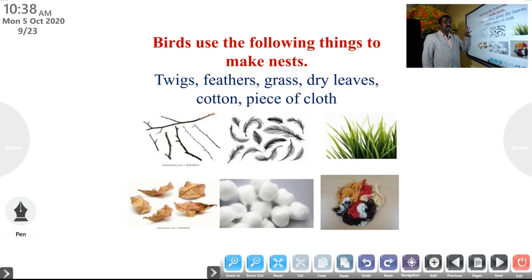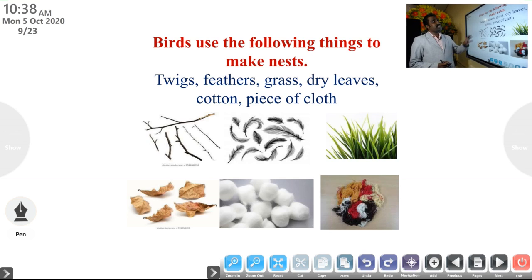How do birds make a nest? Birds use the following things to make their nests. Look at the picture.